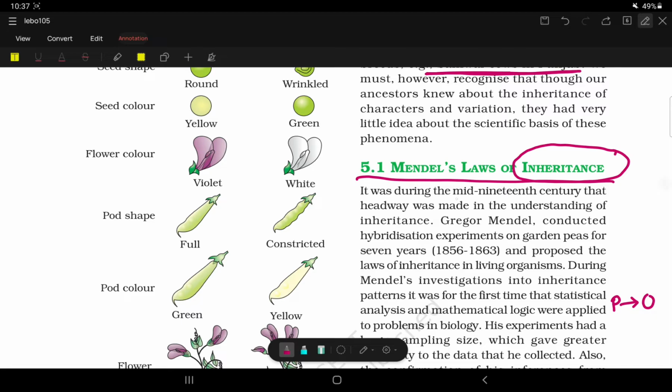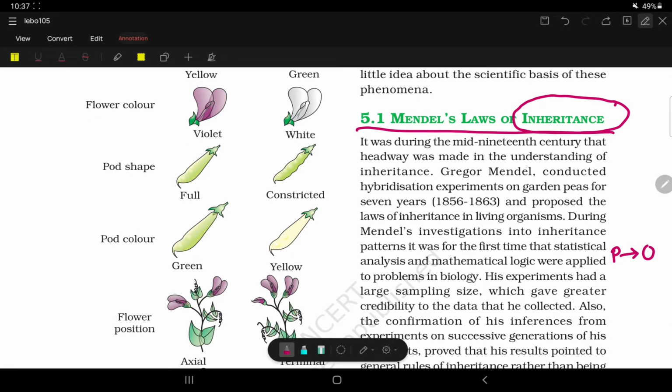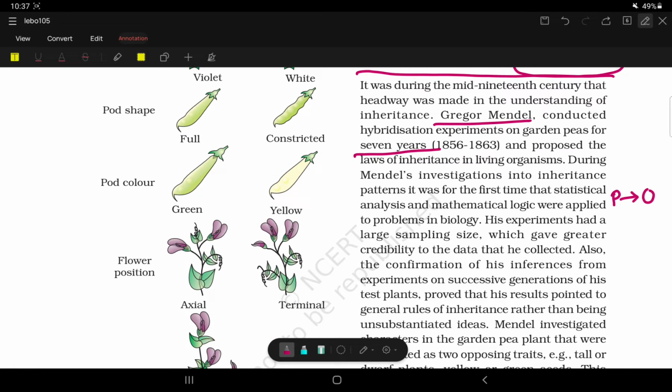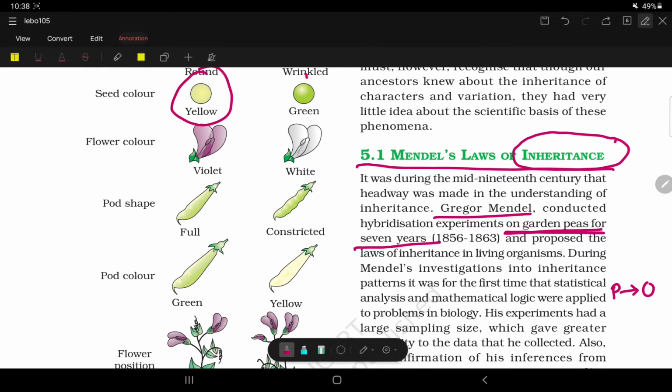So it was during the mid 19th century that headway was made in the understanding of inheritance. Gregor Mendel conducted hybridization experiments on garden pea for 7 years, and proposed the laws of inheritance in living organisms. So think, Gregor Mendel in the garden pea plant. In pea plant he experimented. Why only pea plant? I'll tell you.